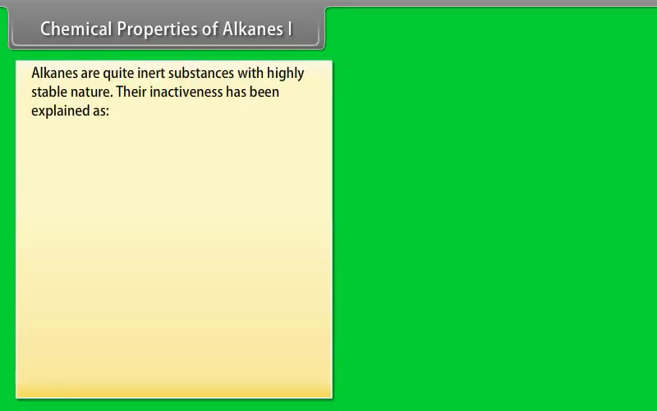Chemical properties of alkanes, Part 1. Alkanes are quite inert substances with highly stable nature. Their inactiveness has been explained as follows. Number 1.